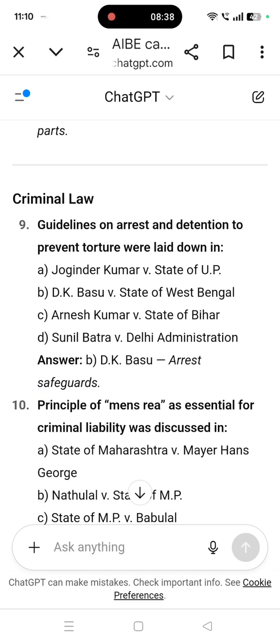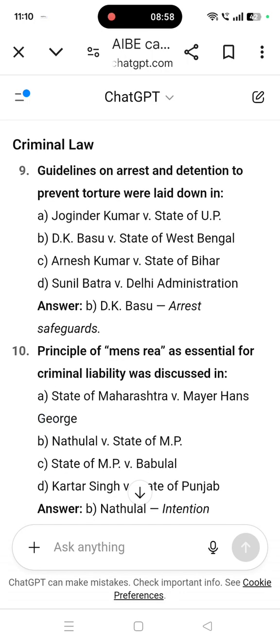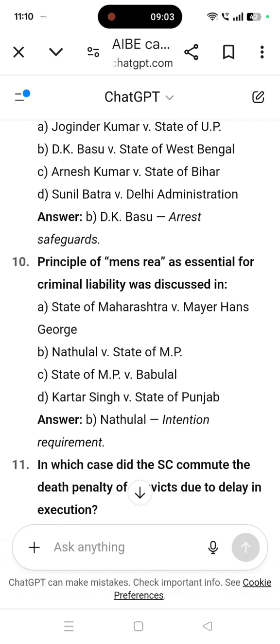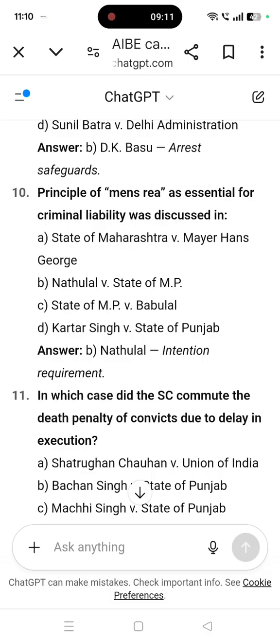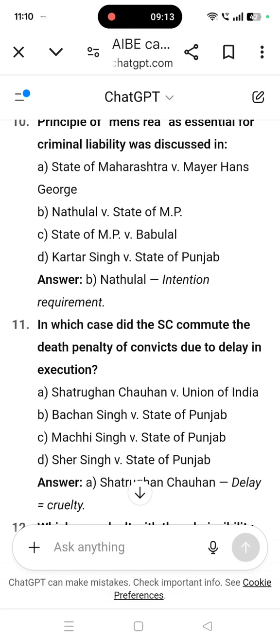Guidelines on arrest and detention to prevent torture were laid down in. So, this is from the criminal law. Guidelines on arrest and detention to prevent torture were laid down in D.K. Basu versus State of West Bengal. So, arrest safeguards, about the arrest safeguards. Principle of mens rea as essential for criminal liability was discussed in Nathulal versus State of MP about the intention requirement.